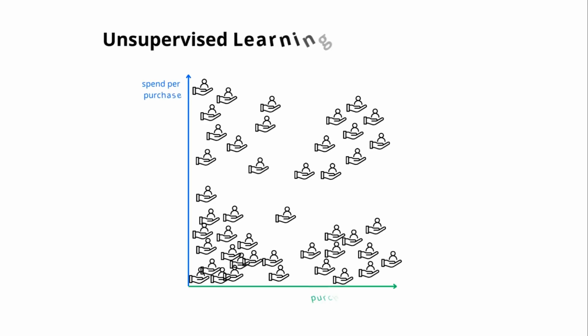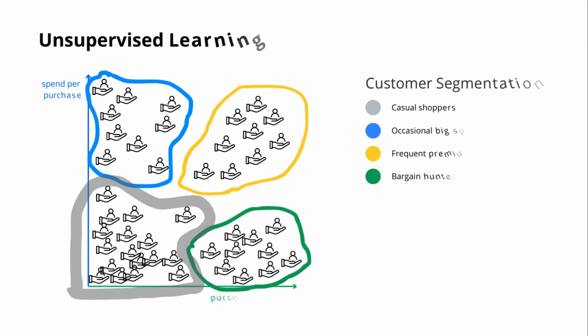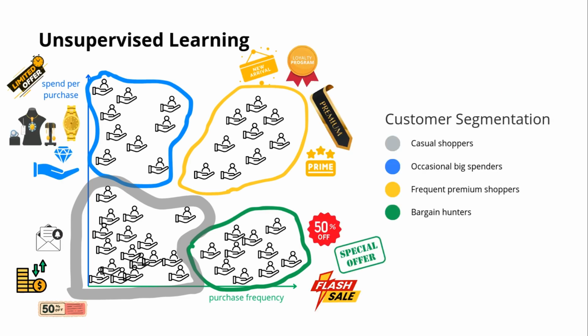Next is unsupervised learning. Unlike supervised learning, the data here isn't labeled, and the AI has to find patterns and structure on its own. The goal is for the AI to discover hidden patterns or group similar data points without any guidance. A great example of unsupervised learning is in customer segmentation. E-commerce platforms like Amazon use AI to group customers based on their shopping behavior, even if those behaviors aren't explicitly labeled. This helps businesses understand customer preferences and offer personalized recommendations.